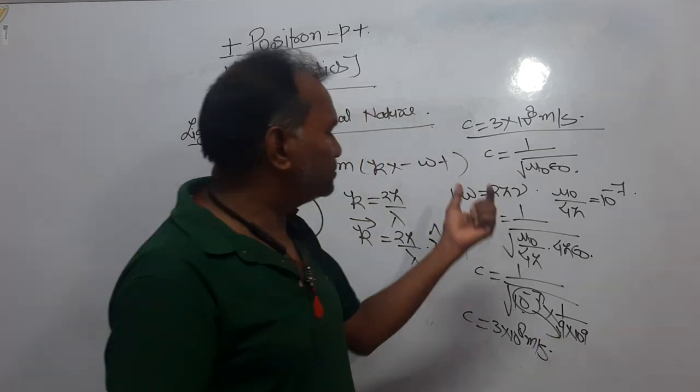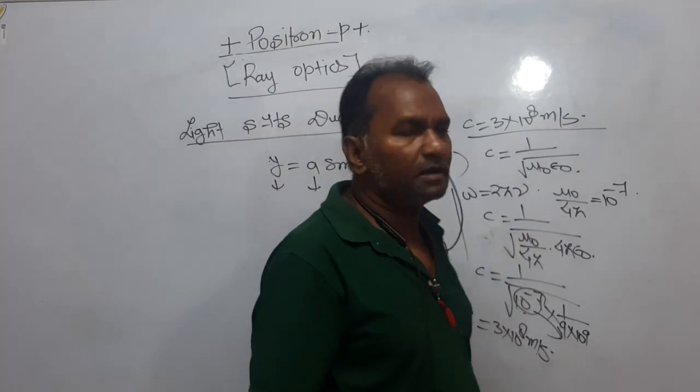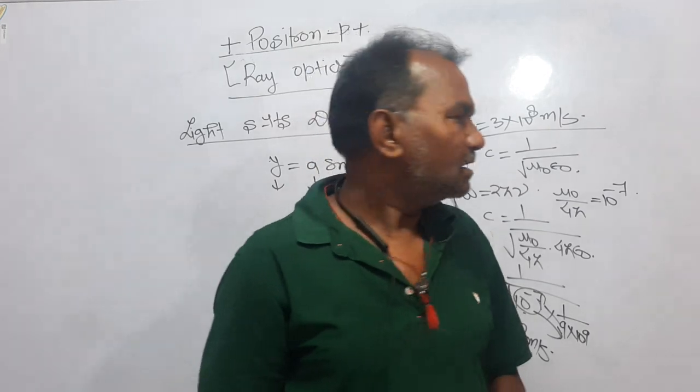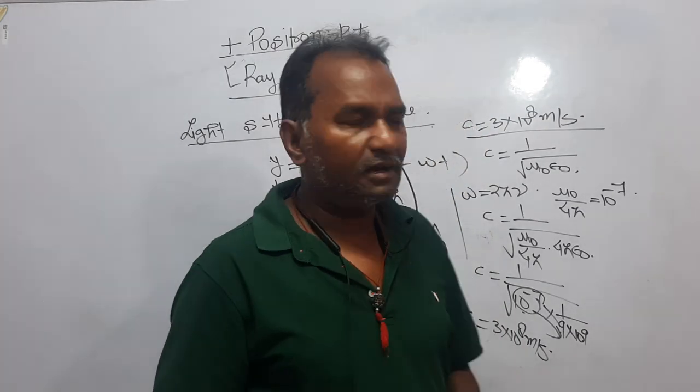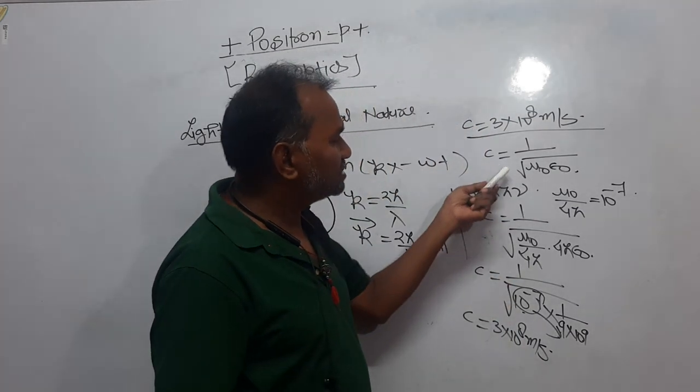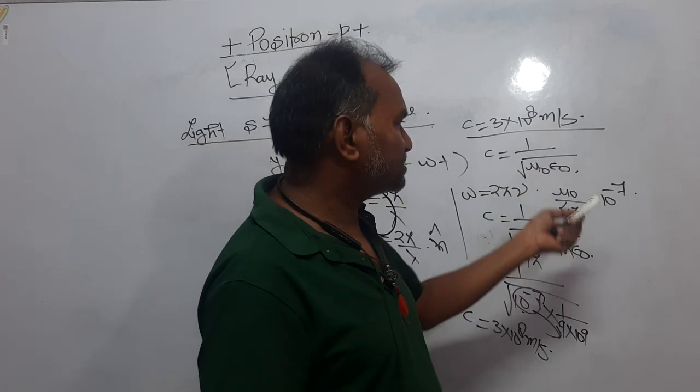Now I have shown you how mu naught and epsilon naught are relevant in finding the velocity of light in vacuum. Velocity of light in vacuum c is equal to 1 upon root mu naught epsilon naught.